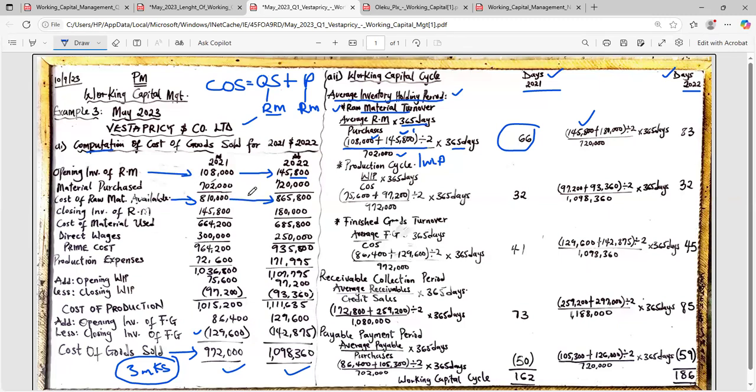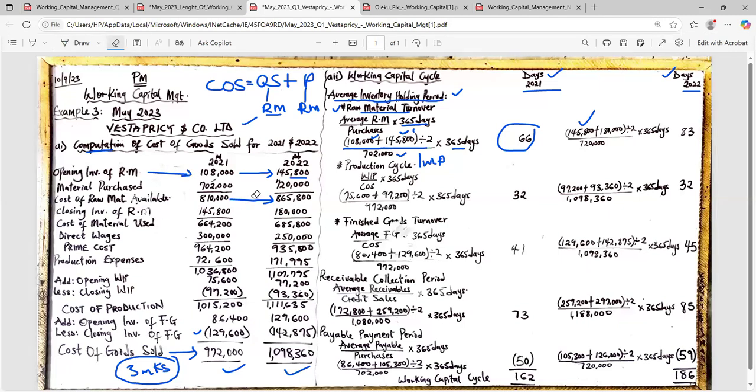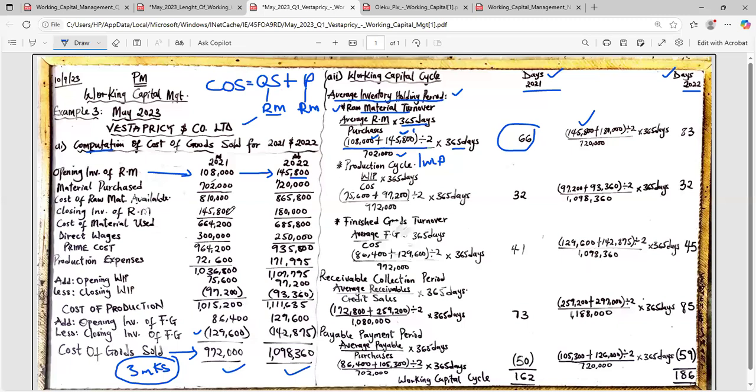Oh, sorry, that's not it. Closing stock. Where are you now? All right, this is closing stock. So for 2022, this is the figure, 180,000. So put it there, 180,000.